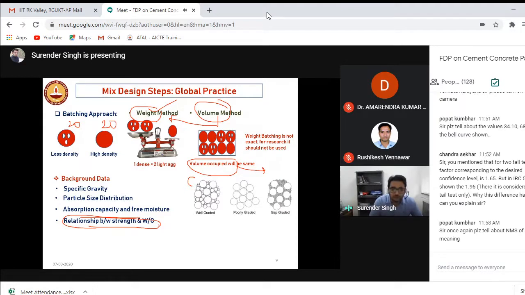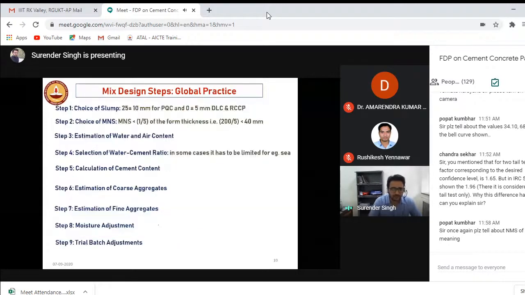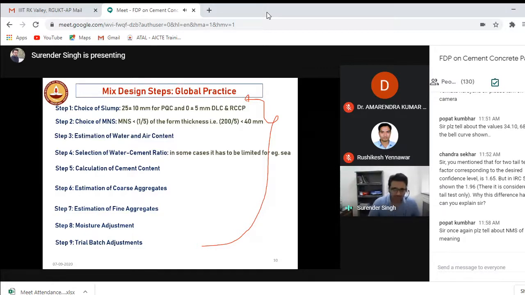So we have to do the testing at different days, and then we should have a relationship. Also, other things should be required. These are the normal steps which are followed globally for designing a concrete mixture, whether it's for pavements or for structures. The same method will be adopted for today's class.